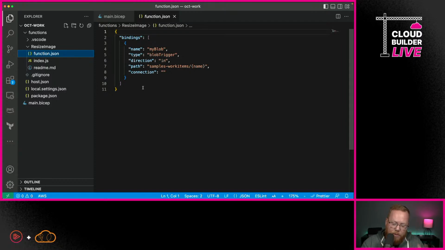Now, let's talk for a minute about this. The bindings are one of the great features that we have with Azure Functions. We can specify what initially triggers our function to execute. In our case, that's going to be uploading that image into that originals folder. And then we need to specify what we want to come out of that, which in this case, we're going to say that we want to take the output of our function and store that as the thumbnail in that thumbnails directory. So let's see what it would look like to actually make that happen.